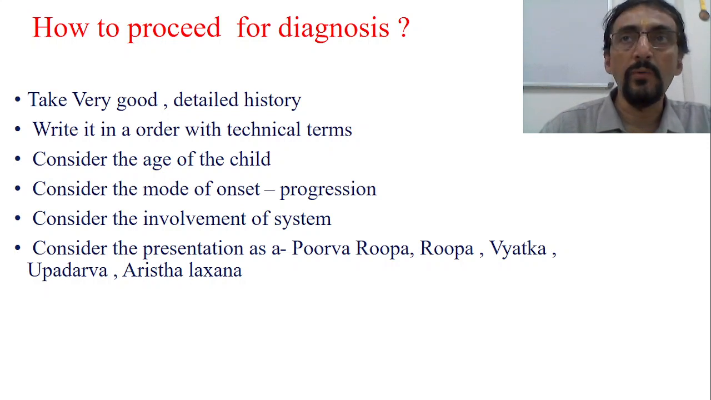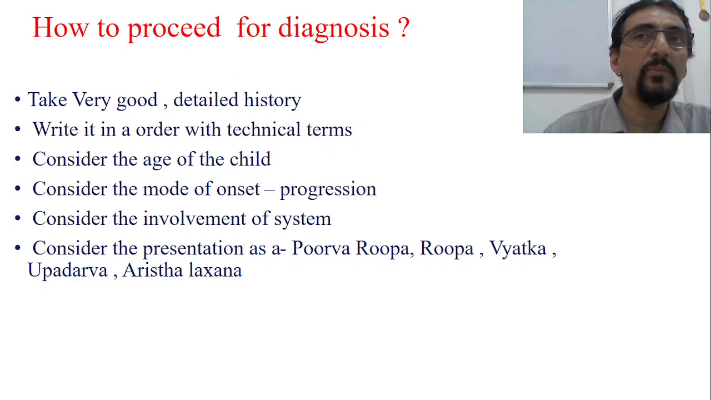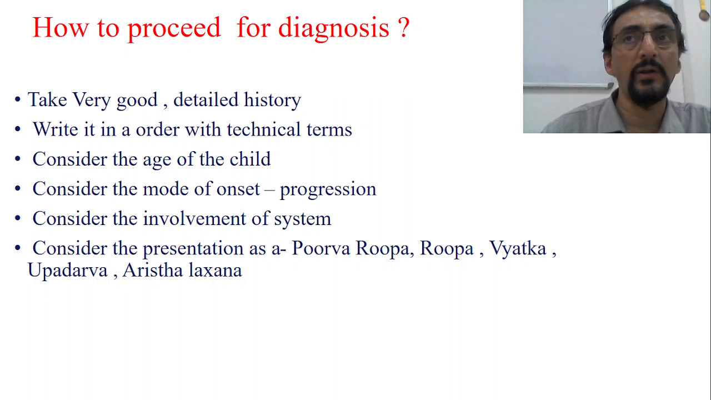what you will do now after taking the history is collect all the positive information given. That means the positive points. What are all the positive points you have got in the history, starting from the vital signs and vital data, the present history, the past history? What are all the positive findings or presentations that you have got? So you write them in an order.